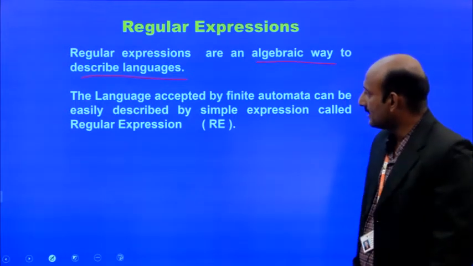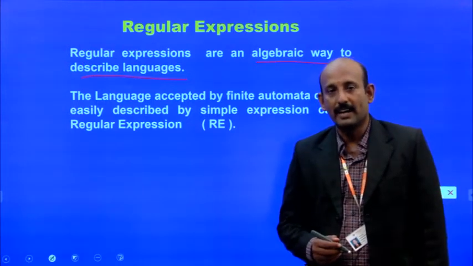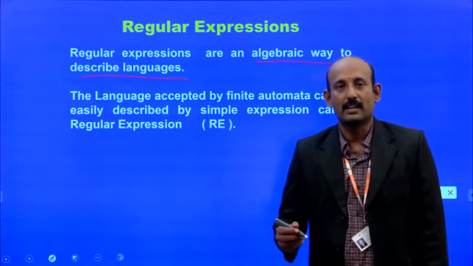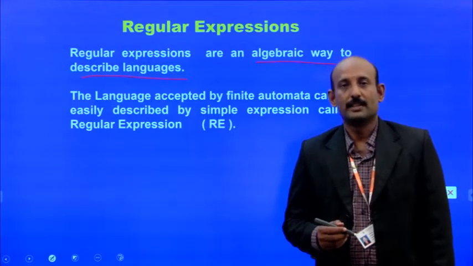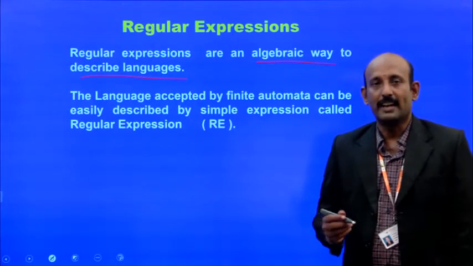And the second thing is that the language is accepted by the deterministic finite automata. In the previous video, we already discussed that. What is the DFA?